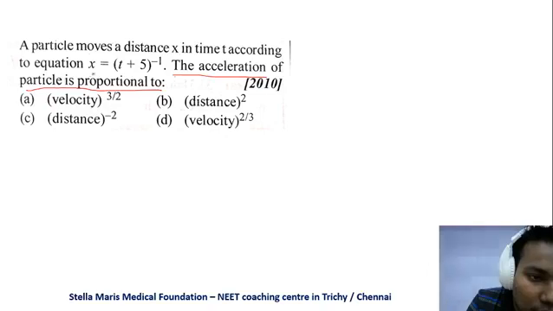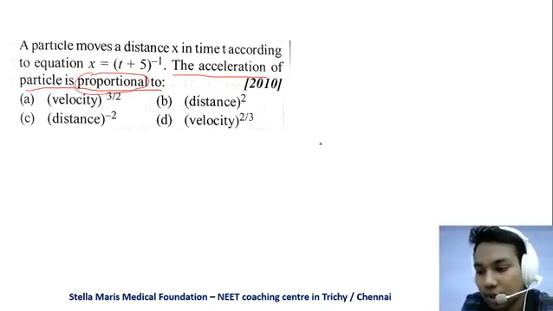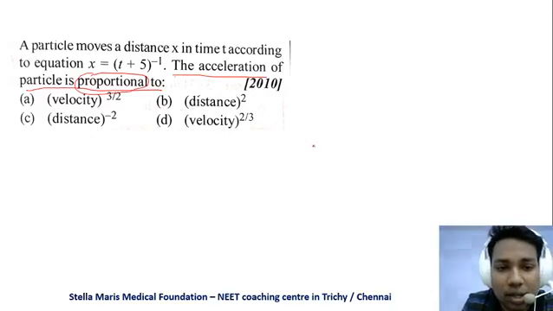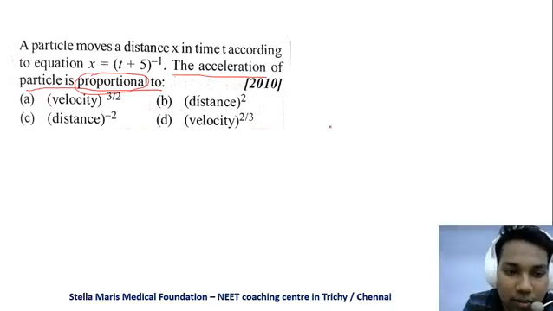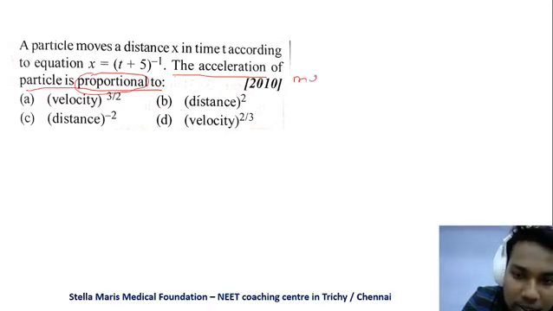This word proportional is very important. What do you mean by proportional? If some variable is proportional to another variable, then there is a multiplicative relation between the variables.